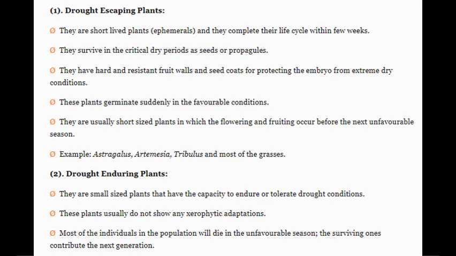Then they are usually short sized plants in which the flowering and fruiting occur before the next unfavorable season. The examples are Astragalus, Artemisia.